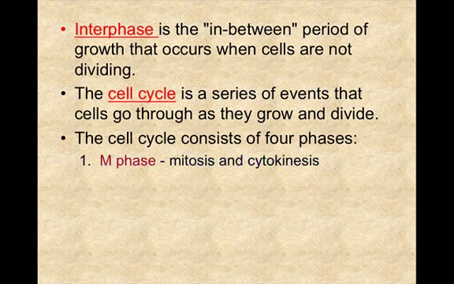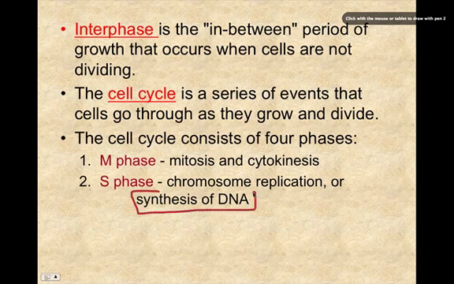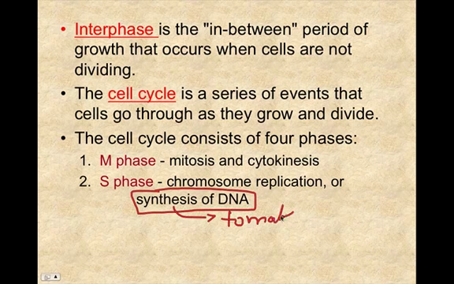The M phase is for mitosis and cytokinesis. The S phase is where chromosomes replicate, or synthesis of DNA. So S would be for synthesis, and synthesize or synthesis means to make DNA.